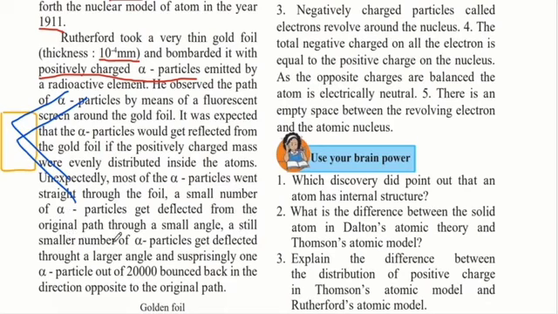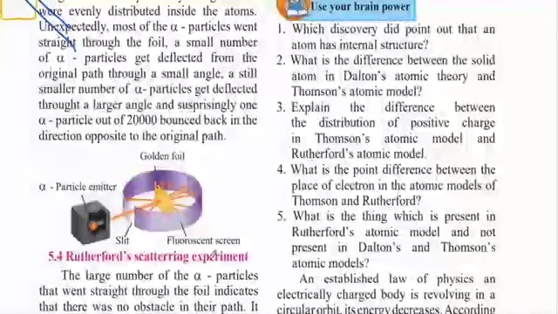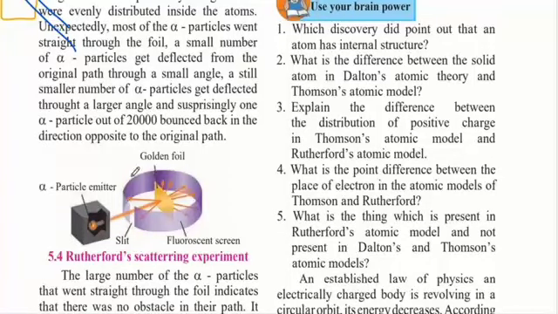A still smaller number of alpha particles got deflected through a larger angle, and surprisingly, one alpha particle out of 20,000 bounced back in the direction opposite to the original path. So this is an example of the actual Rutherford experiment, in which this is the alpha particle emitter. That is, this is a radioactive element which is emitting alpha particles, and this is the gold foil. And this purple is the fluorescent screen, so that Rutherford could come to know where the alpha particle was going after hitting the gold foil.